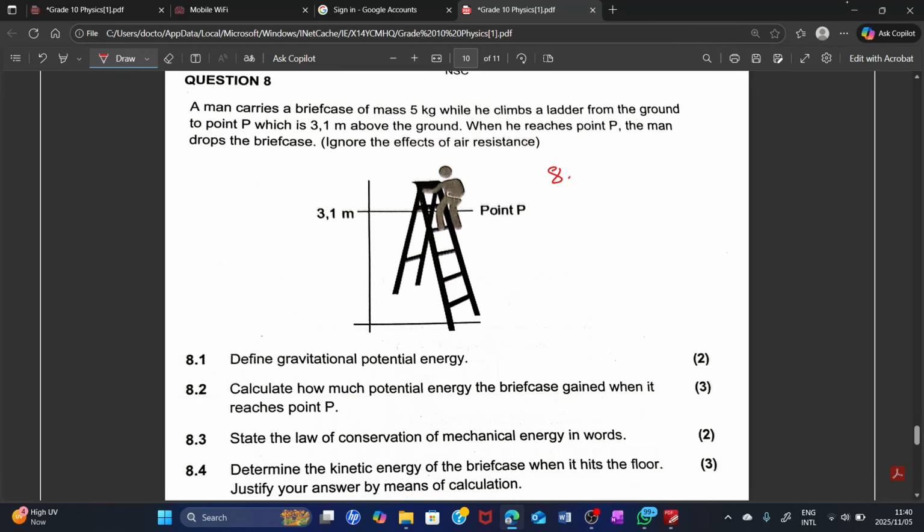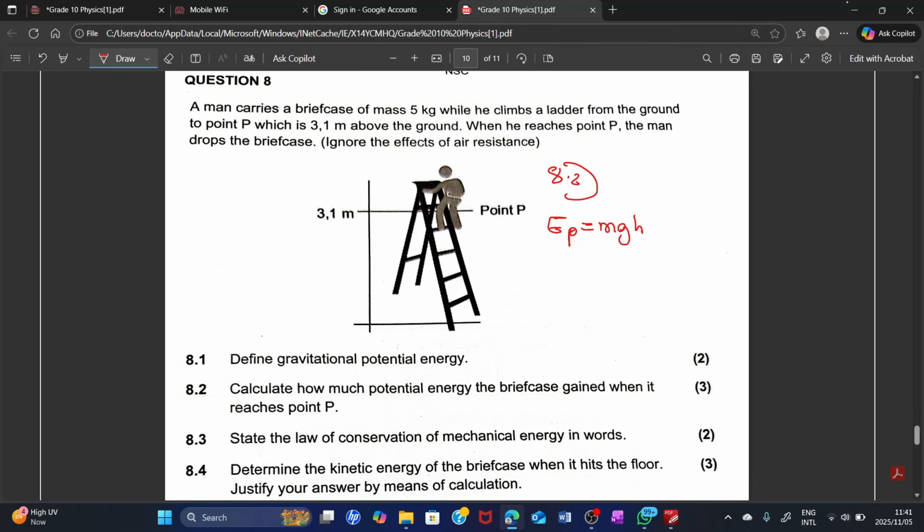Okay, now let me go to 8.2 and do it with you. Calculate how much potential energy the briefcase gained when it reaches point P. So we have the formula to calculate the potential energy, EP is equal to mgh.